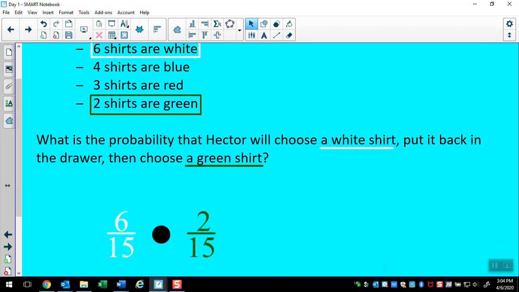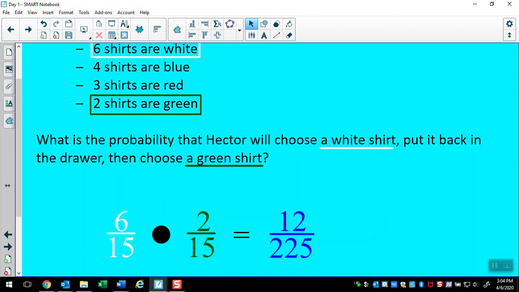And before I do that, we're going to go back. There's an indication here that he put it back in the drawer before picking another one. That's an indication that this is an independent event. That means that him picking this one has no impact on him picking the next shirt. When he puts that white shirt back in, there's still 15 left. So now we can go ahead and multiply these together, and we get 12 over 225.